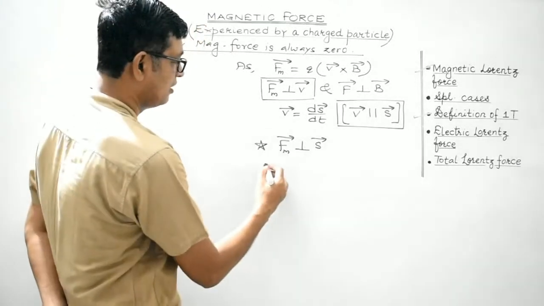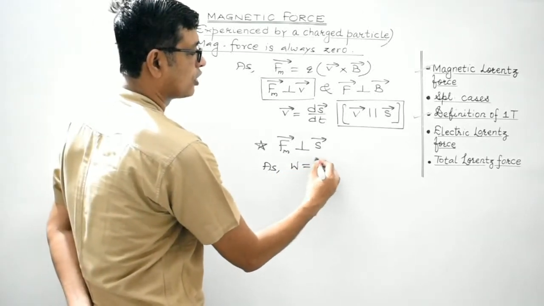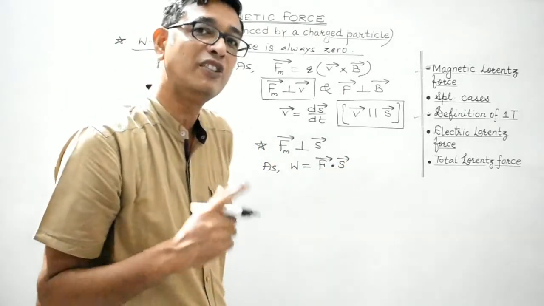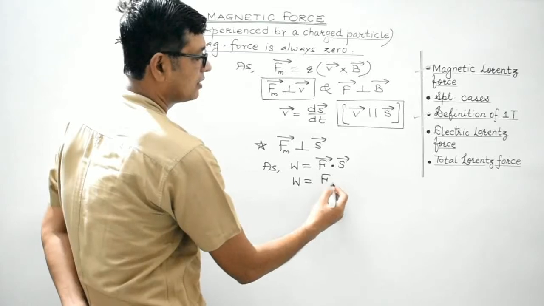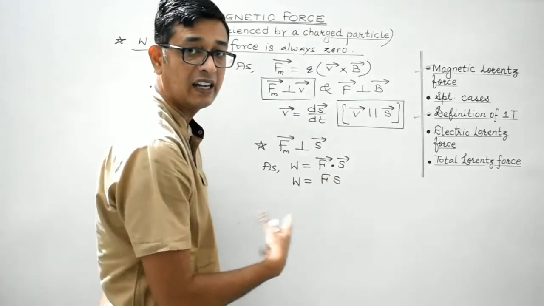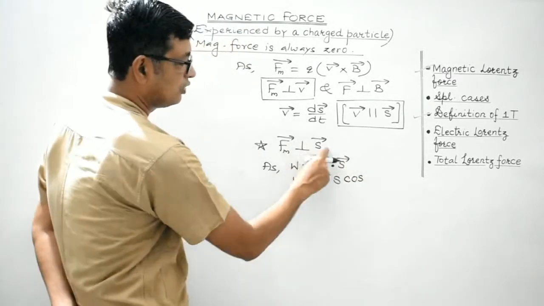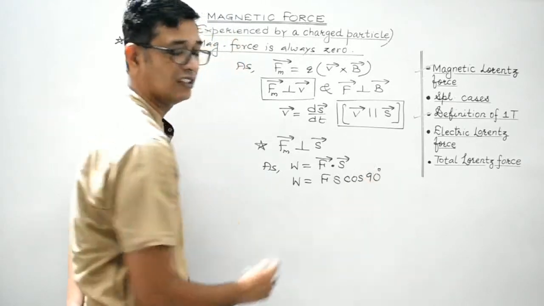Now, we are aware work done is given by the scalar product, or the dot product, of force and displacement. So work done may also be written as the product of the magnitude of F, the displacement, and the cosine of the angle between them. Since these two are perpendicular to each other, the angle between them is 90 degrees or pi by 2 radians.